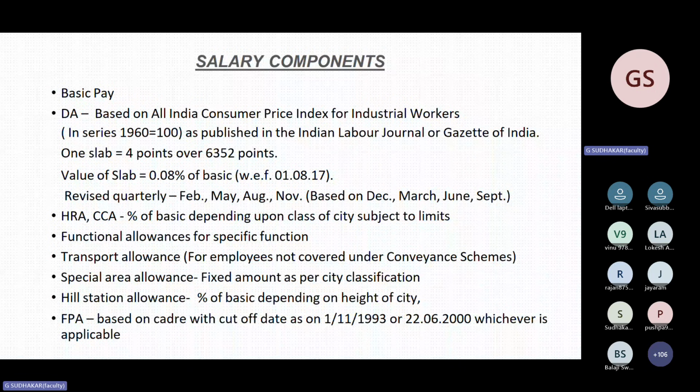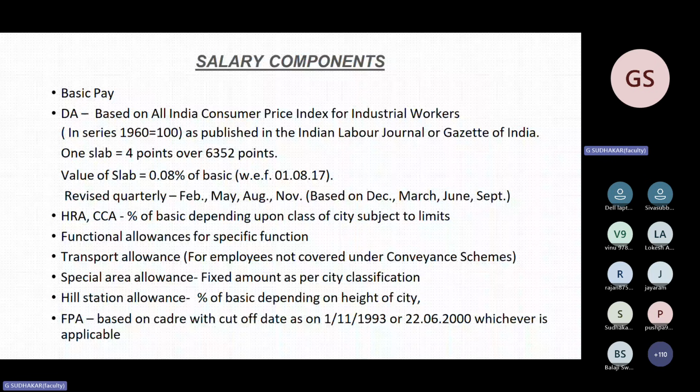It will be revised from February, May, August, November, based on the index of December, March, June, September. You should not be confused about this point. Bracket I have mentioned December, March, June, September. This is the quarter for calculating the CPI index. So based on this index, for December, you will get the revised DA effective from February. December CPI will be published in the month of January. So your DA will be revised effective from February.